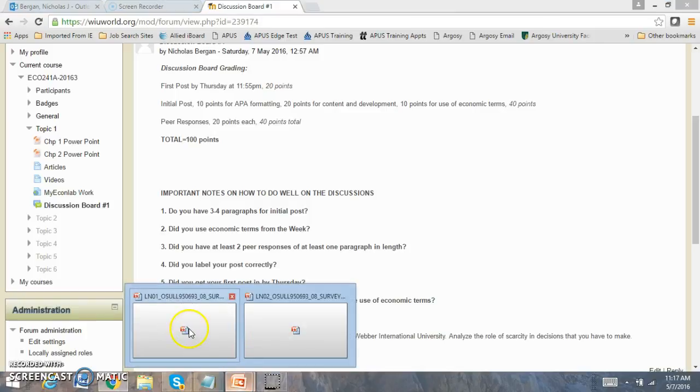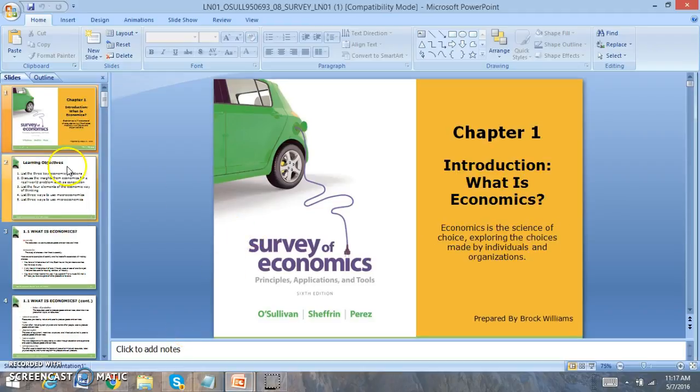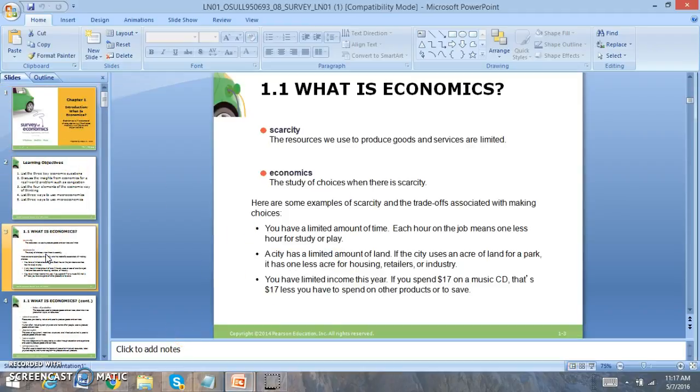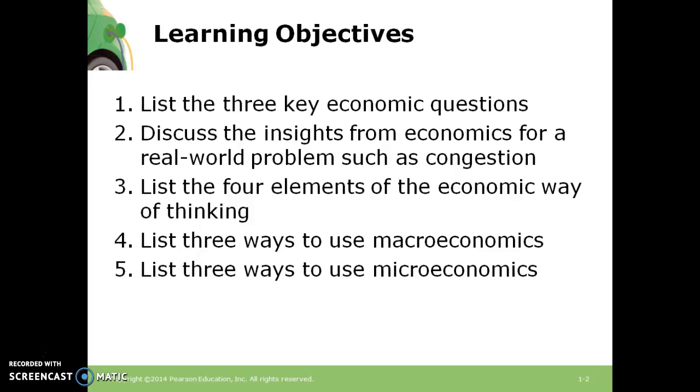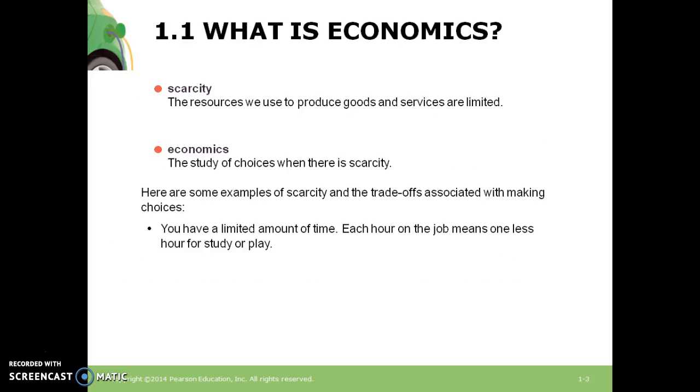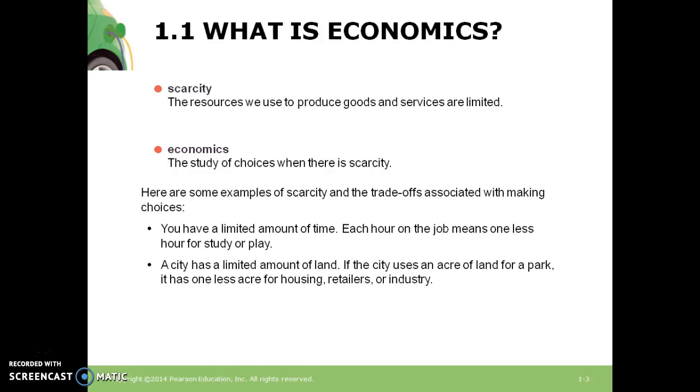So let's go over some of the chapters, some information on the chapters. Now, what is economics? Economics is the study of unlimited wants with limited resources. You'll notice that we're always faced with a lot of decisions within economics. And when you look at economics, scarcity is one of those challenges because we have a lot of things, but we have very limited resources to obtain those.